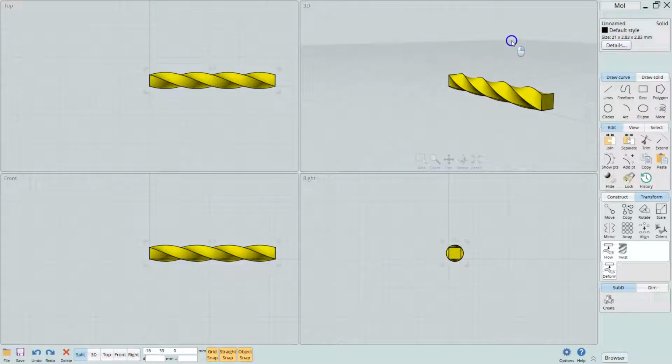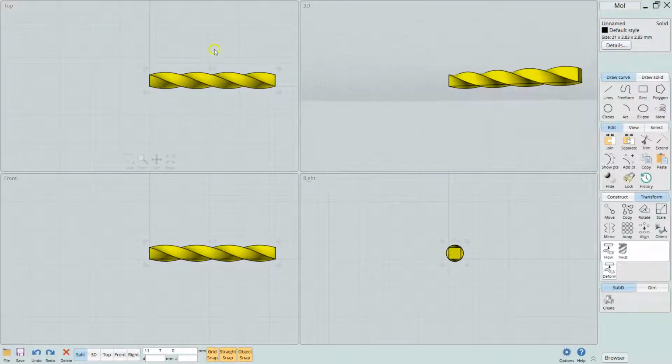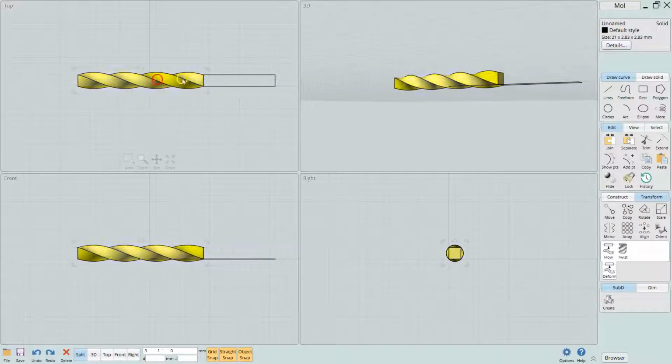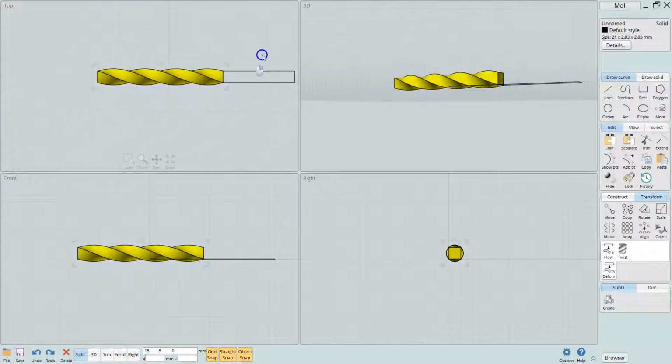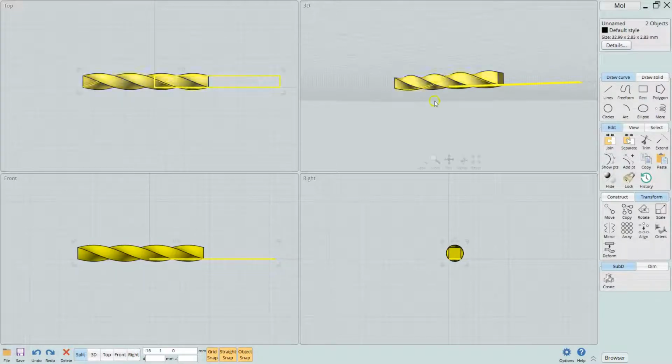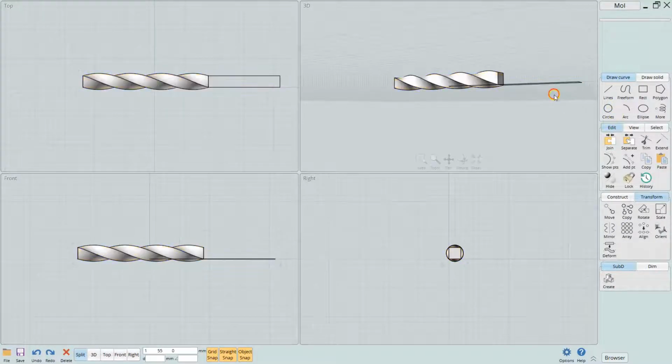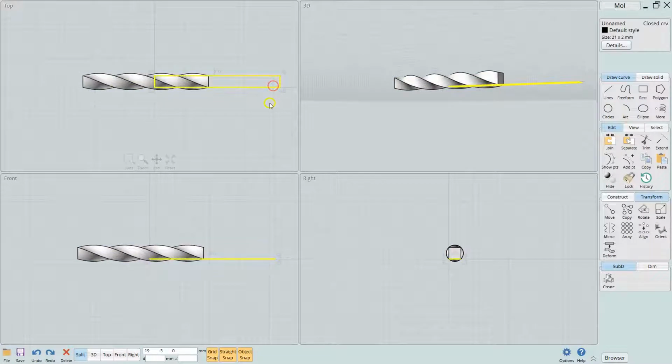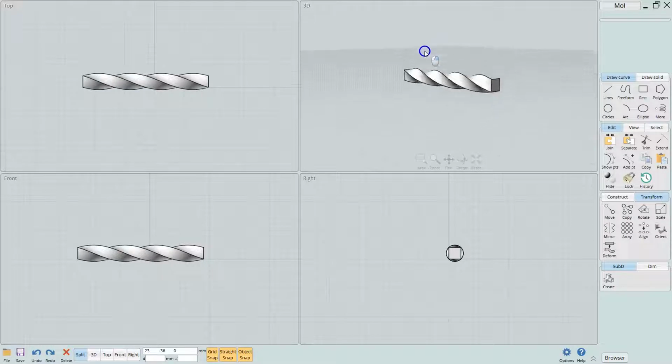So this would be good to do if you are doing some kind of a wrought iron handle. We don't need this anymore, we can get rid of that. Whoops, undo. Before we delete that, what we've got to do is select off everything else and then hit delete. So yeah, this twist is handy if you were creating something like a handle and then you wanted to put a twist into it.